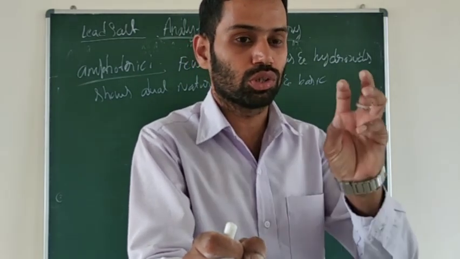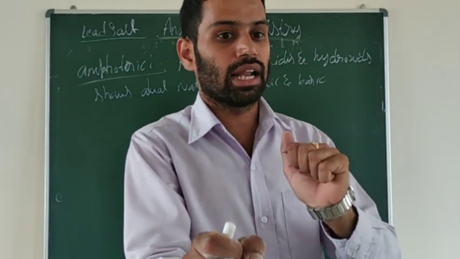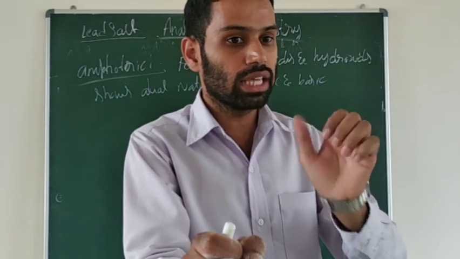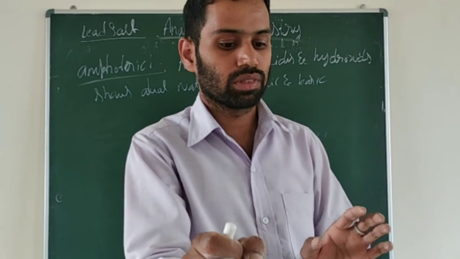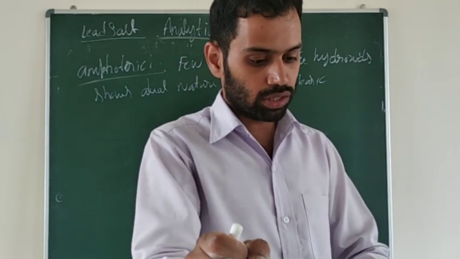As I told, they show the dual character, acidic character as well as basic character. So when amphoteric oxides or hydroxides react with both acids and bases, they will form salt and water. For example, I will take zinc oxide and zinc hydroxide.